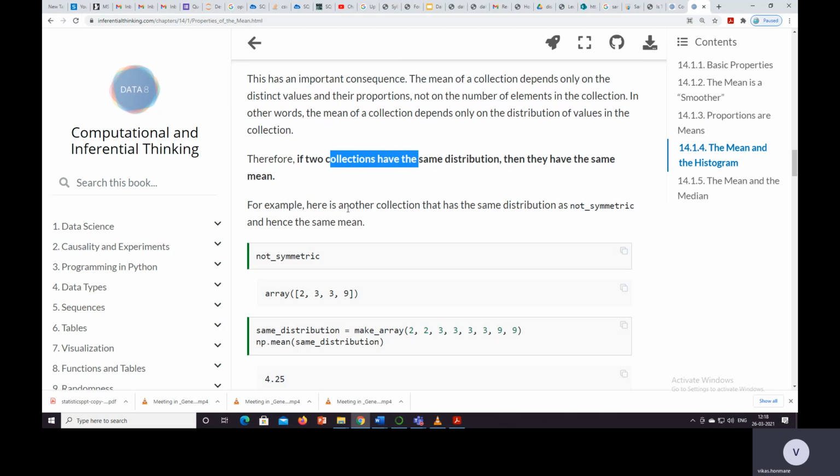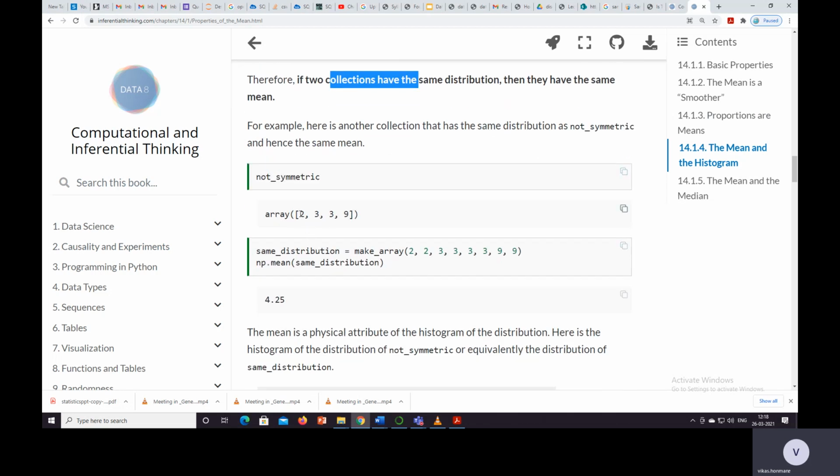For example, here is another collection that has the same distribution as our earlier one. Our original list is 2, 3, 3, 9. We double each element that is present in the collection.